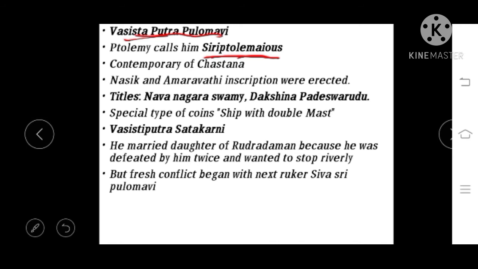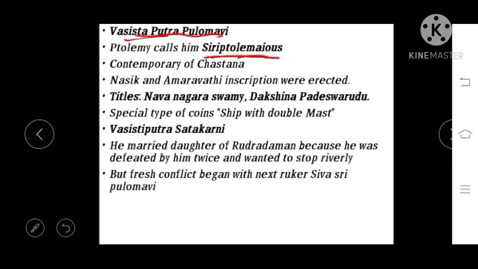Then we deal with some of his titles, like Navanagara Swami. He has a title known as Navanagara Swami. Then next, Dakshina Padeshwarudu is another title of Vasishtiputra Pulamavi.